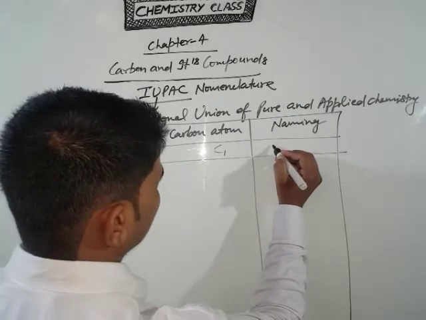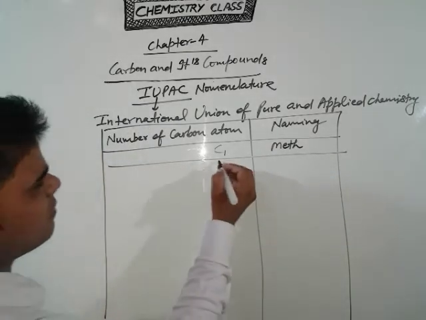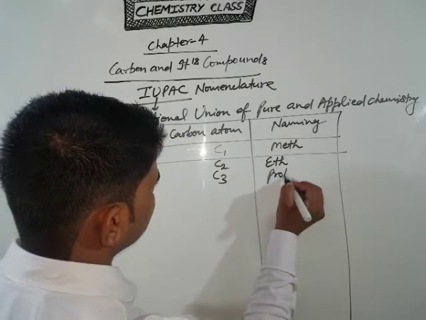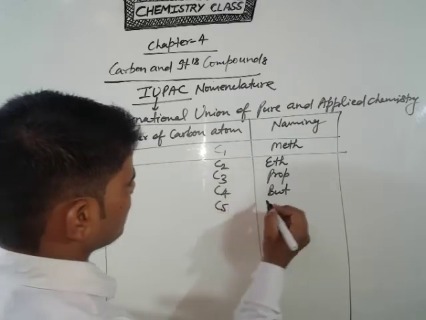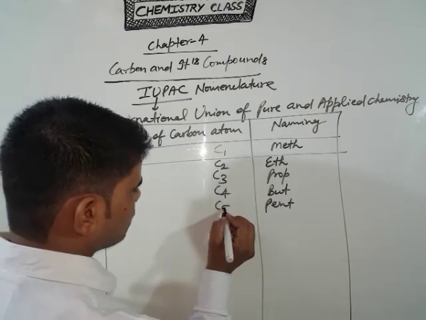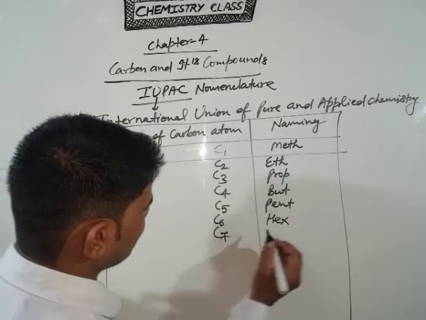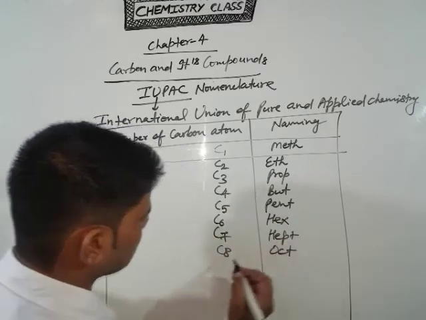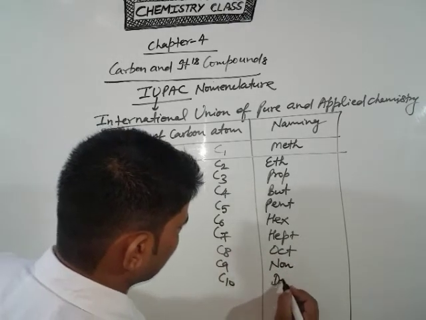is 1, the naming in IUPAC is meth, and 2 means eth, and 3 means prop, and 4 means but, and 5 means pent. 5 means total number of carbon atoms, and 6 means hex, and 7 means hept, and 8 means oct, and 9 means non, and 10 means dec.